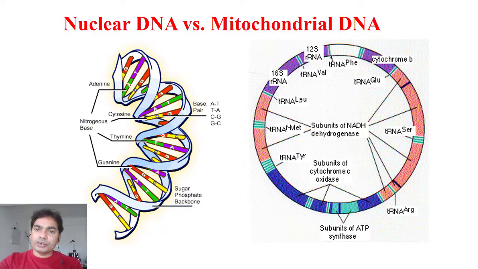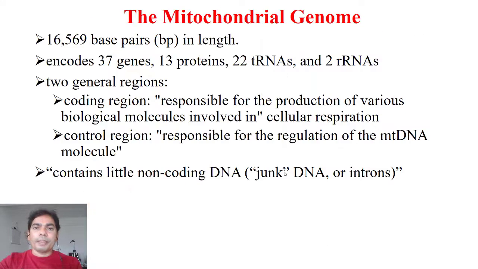Now you can see tRNA, and there is a subunit of the cytochrome C oxidase, and a subunit of the ATP synthase. So there are many enzymes. The subunit of ATP synthase synthesizes the ATP, and also there is a 12S rRNA gene, a 16S rRNA gene, and then there is a cytochrome B, right? So it means this circular DNA of the mitochondria has the genes for different proteins and enzymes, right?